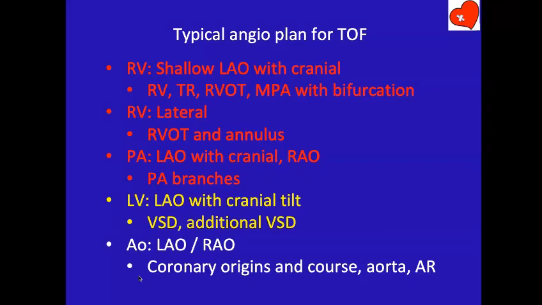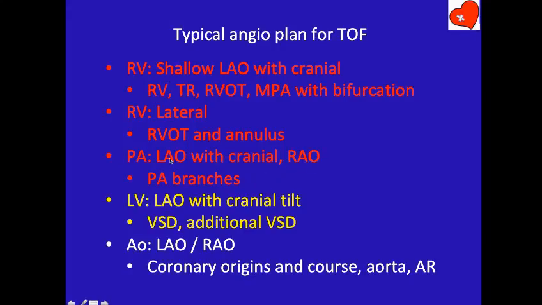So a typical, therefore, I am doing an angio of a tetralogy patient. I assume that I do not have any echo information. If I had no echo information, no CT angio information, this is what I will do. I will do a shallow LAO with cranial tilt, which will tell me RVOT, TR, main pulmonary artery and bifurcation. If I have any doubt about pulmonary annulus, I may do lateral view, but otherwise if this shows the annulus, I will not do lateral view. Then I will do a PA injection, LAO cranial, if I want to see LPA. If I want to see the RPA, I will do an RAO.